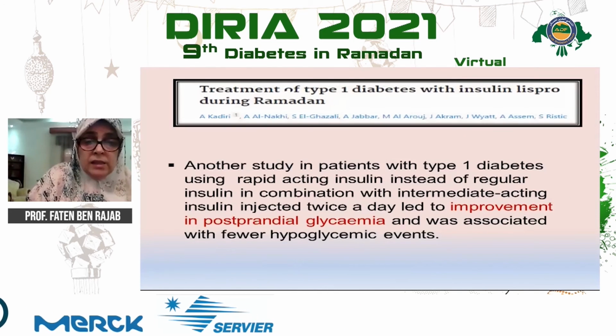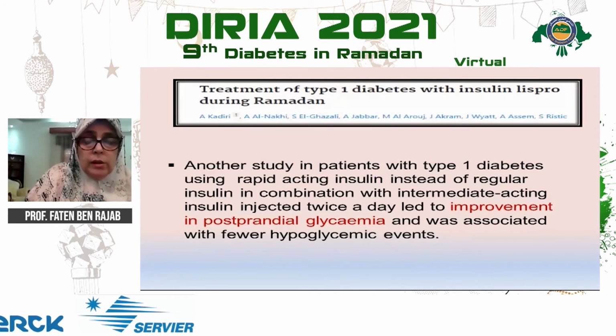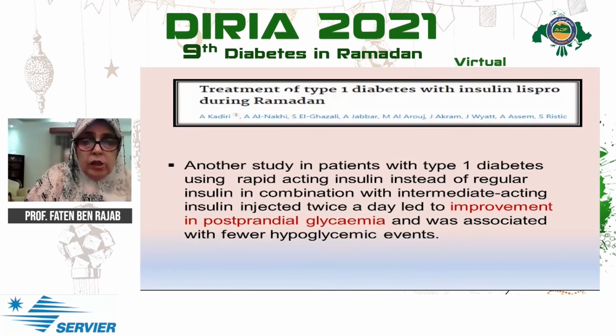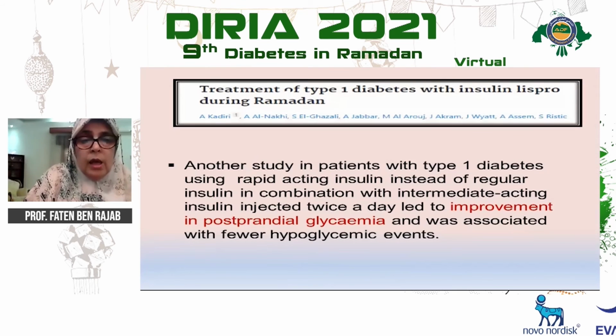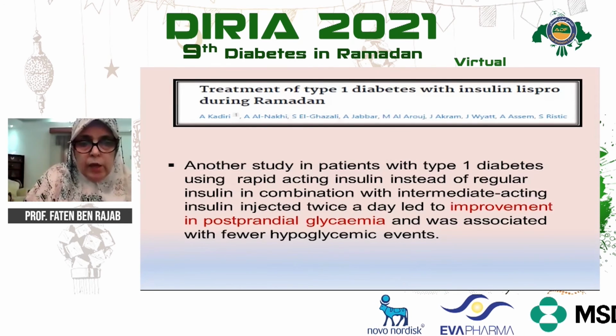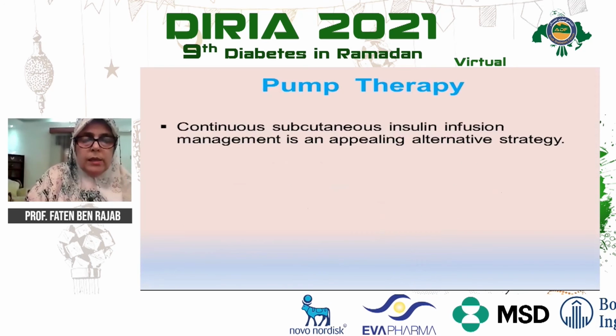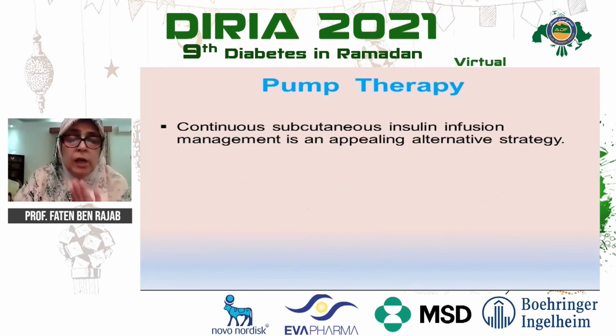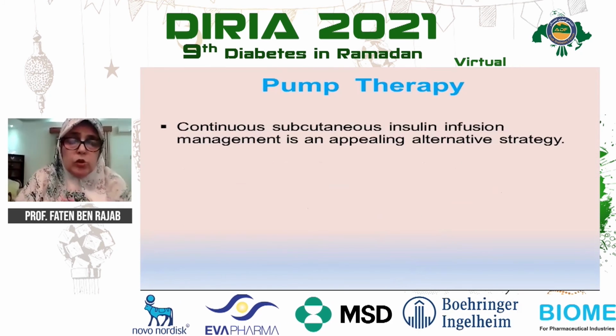And there is another study which showed that people who used a rapid-acting insulin analog instead of regular insulin, in combination with intermediate-acting insulin injected twice a day, had improvement in postprandial glycemia, and it was associated with fewer hypoglycemia episodes.